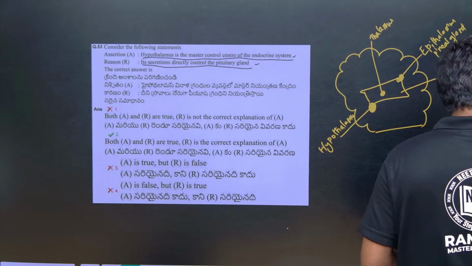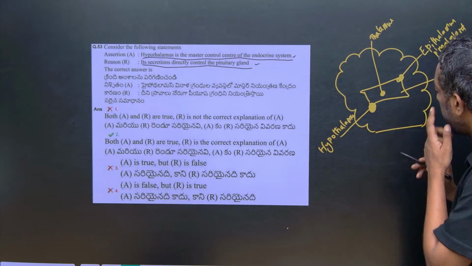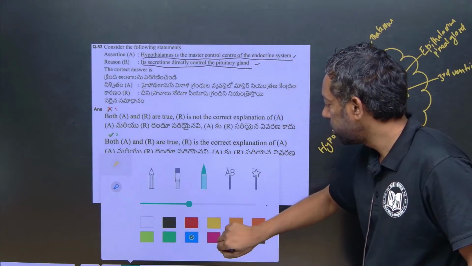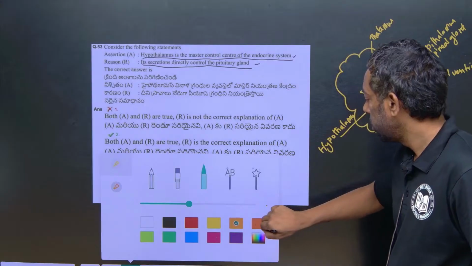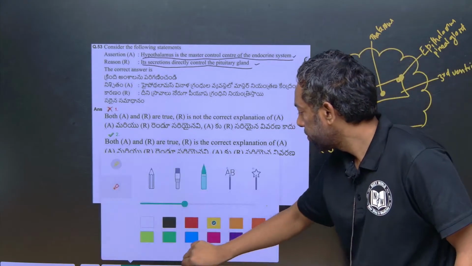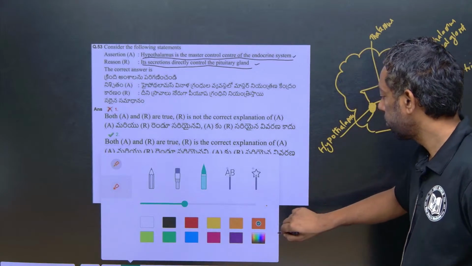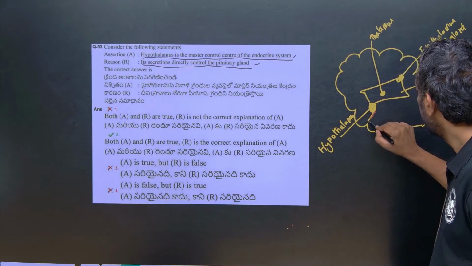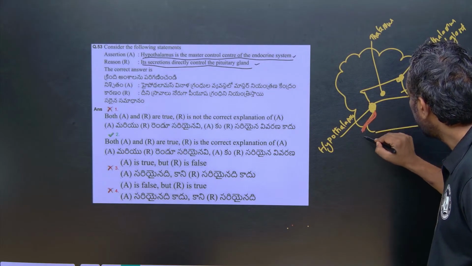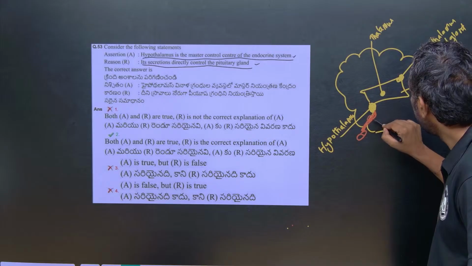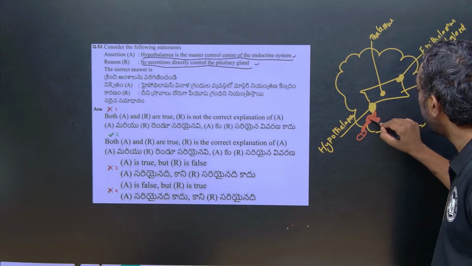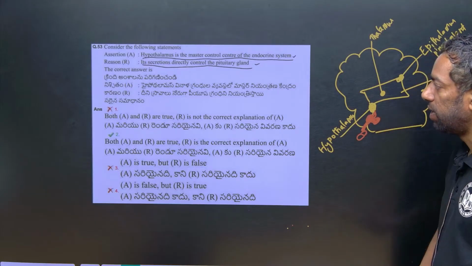Just look into here. This is the hypothalamus. It secretes hormones that encourage the pituitary gland. Below the hypothalamus there is a bilobed gland, which we call the pituitary gland.